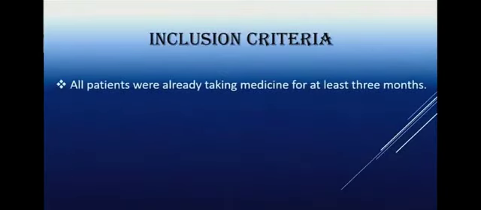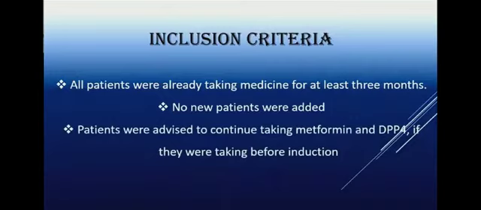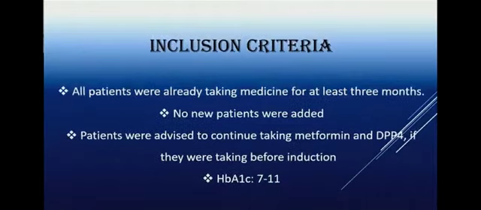The inclusion criteria of our study was all patients who were already taking the medicine for at least 3 months. No new patients were added. Patients were advised to continue taking metformin and DPP-4 inhibitors if they were taking them before induction in our study, and HbA1c levels were between 7 to 11.